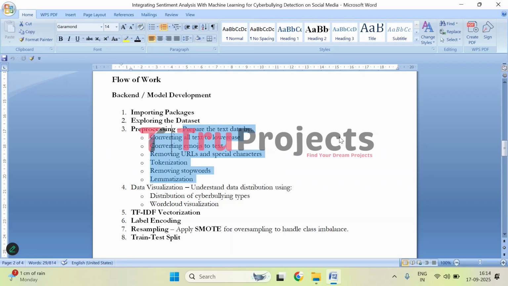Tokenization splits text into individual words or tokens. Stop words which do not add meaningful information are removed, and lemmatization has been used, which reduces words to their base forms to unify similar words. Then comes data visualization. So in this step, techniques such as bar plots for class distribution and word clouds are used to understand patterns and highlight frequently occurring terms.